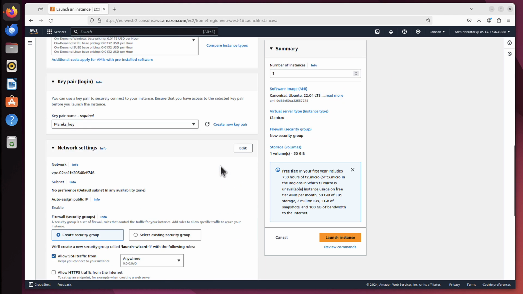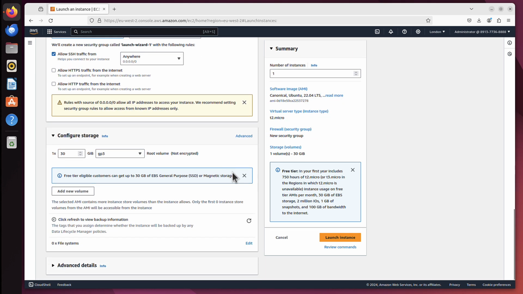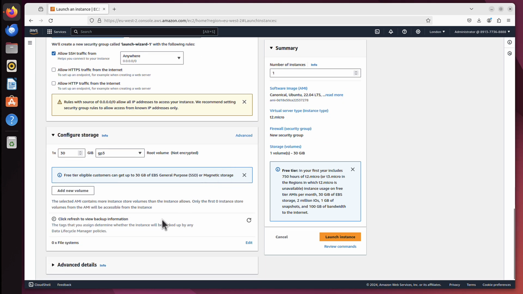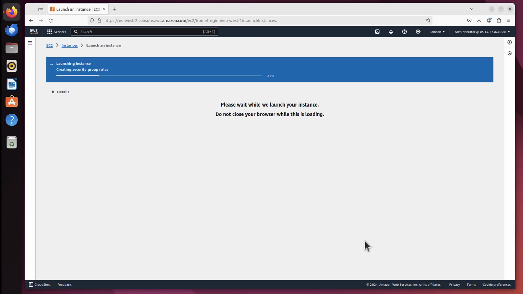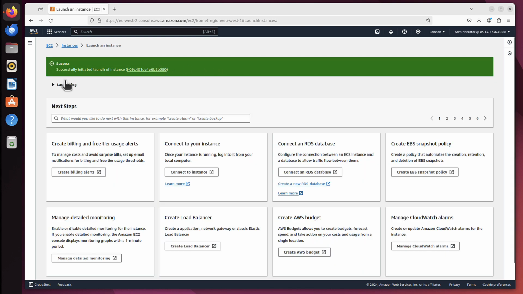Alright, so let's go back. And well, that's it. There's nothing else I need here. I can just launch instance. So I launch instance and my server is being created. And it's now up and running. It says successfully initiated launch of the instance.